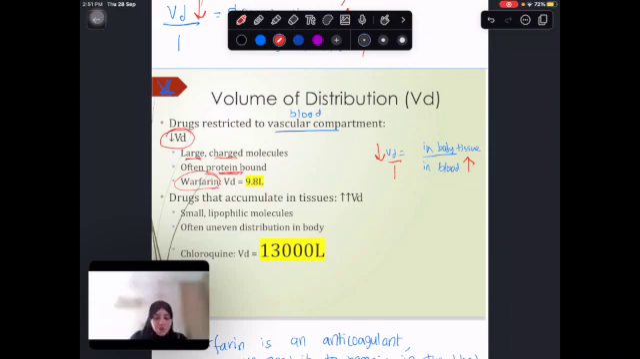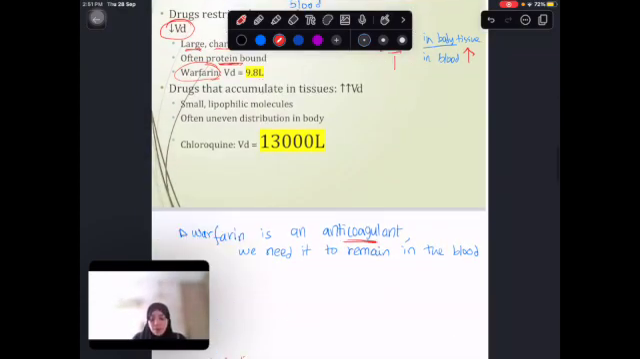Warfarin is an example. As we know, warfarin is an anticoagulant, so we want it to be in the blood. So having a low VD doesn't mean it's a bad thing. Some drugs we want to stay within the blood, and an example of that is warfarin. So the manufacturers, based on this concept, if they say, I want to make a drug that is going to be affecting only the blood, they know that if I want it to stay mostly in the blood, it needs to be a low VD. How do they make it a low VD? Making the drug large, charged, all of that.